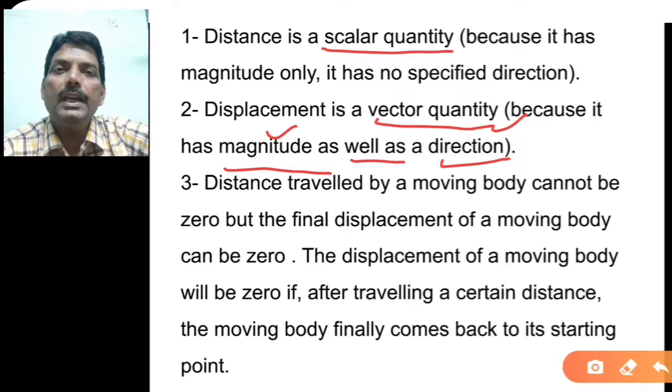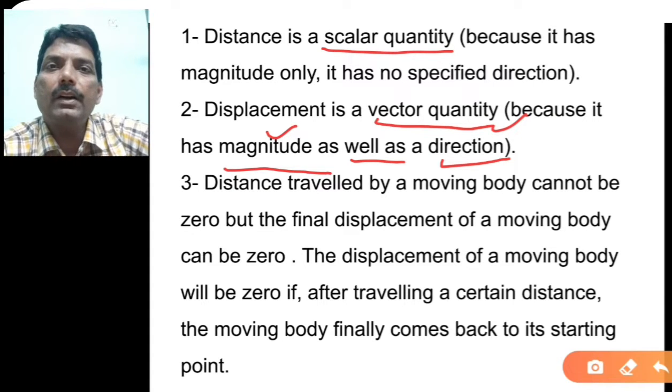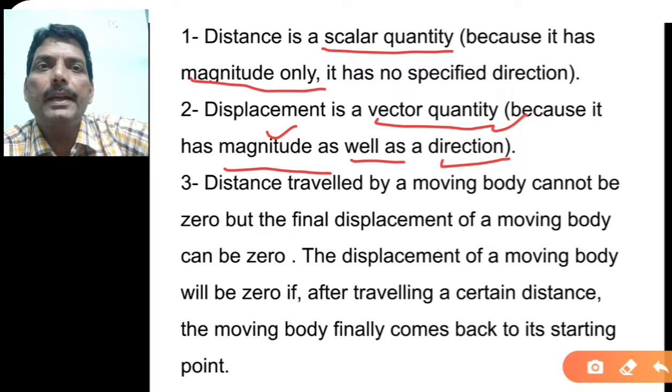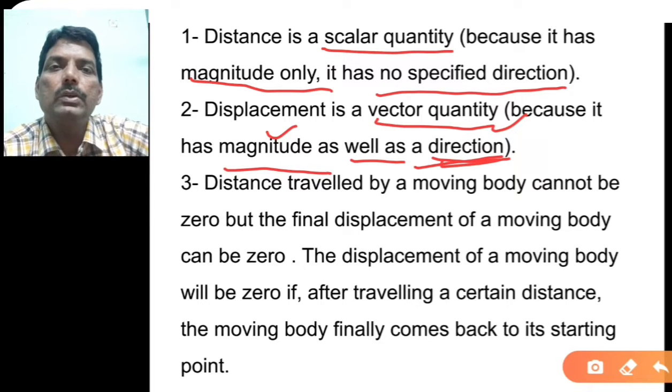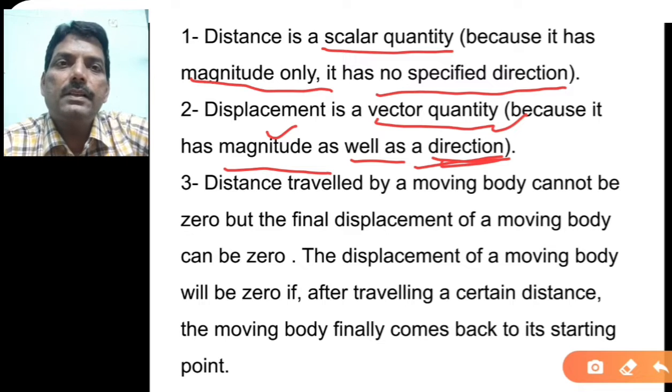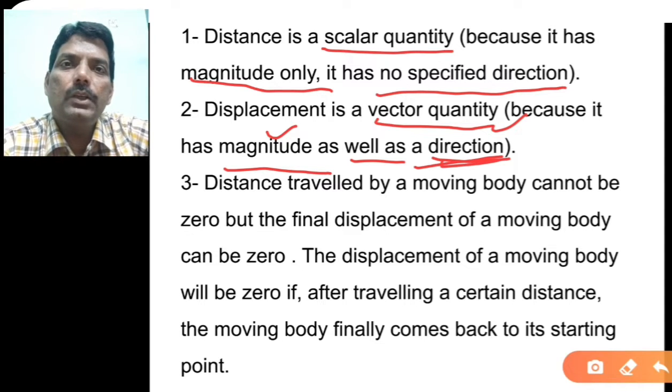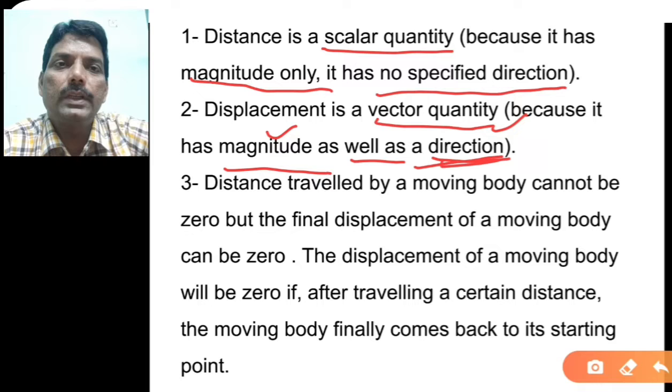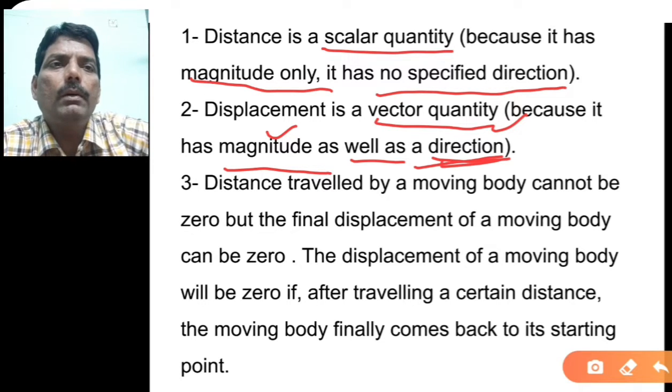So this is the main difference between scalar quantity and vector quantity. Once again I am telling you, scalar quantity is having magnitude only, no specific direction, and displacement is having magnitude as well as direction. So the distance and displacement, I think you might have understood these two things very clearly. Now the distance traveled by a moving body cannot be zero.